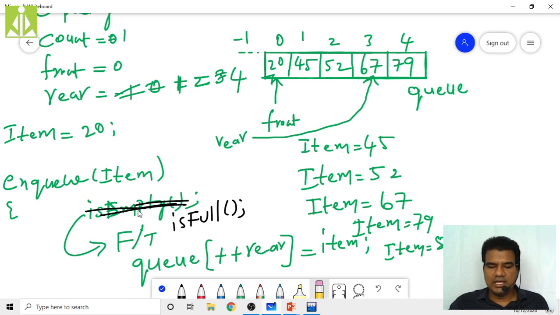Okay. So now we see the dequeue operation. So here one correction you have to make. Instead of checking is empty function, we have to check the is full function. I have given this wrongly to you. So correct it as, instead of checking is empty, we have to check the is full function every time before you perform the enqueue operation. But in case you are performing the dequeue, you have to check the is empty function. Okay. So simply remove this entire thing.